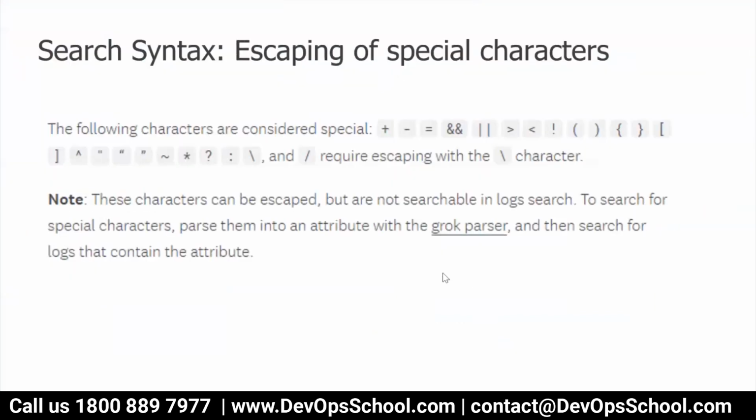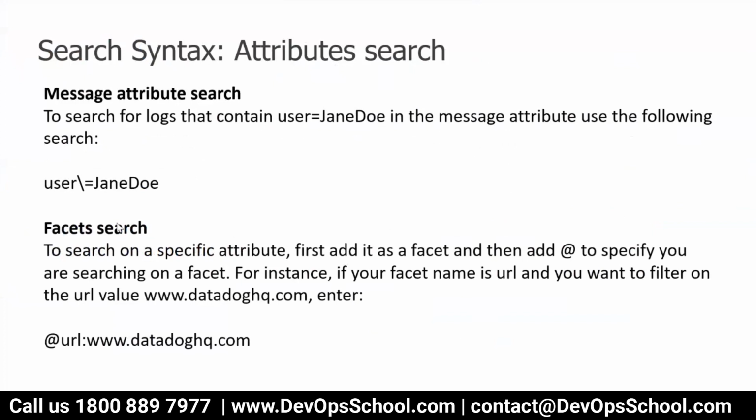Okay, this is about skipping the special character. Let's say you have some special character in the search. So what to do for that? You can use this escape character, and this is the one. These special characters are recognized by Datadog, so you have to use this character for that, and accordingly you can use it.